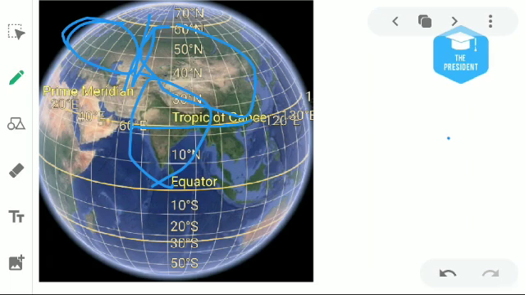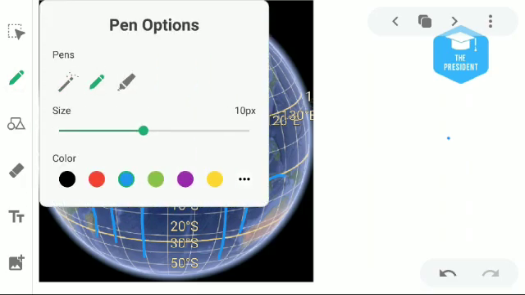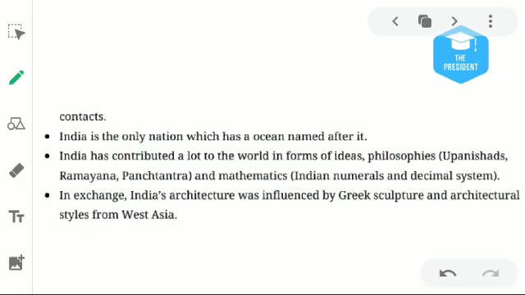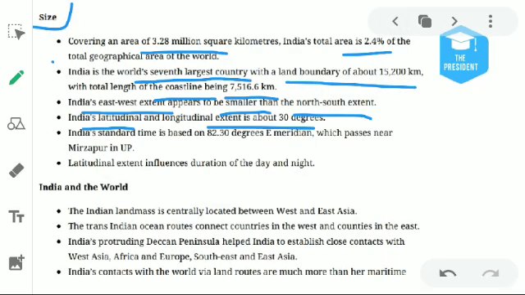So what are longitudes? You are seeing this line, the vertical line. These are known as longitudes, and the horizontal lines like these are called latitudes. The mainland of India starts here and ends here. There is a total longitudinal difference of 30 degrees. Back to this slide: India's latitudinal and longitudinal extent is about 30 degrees.